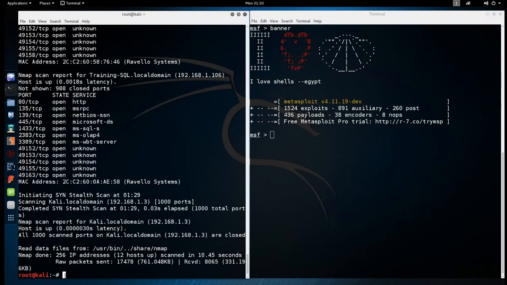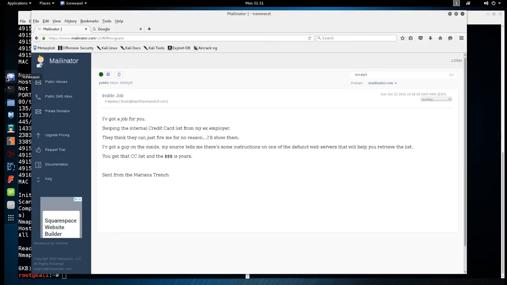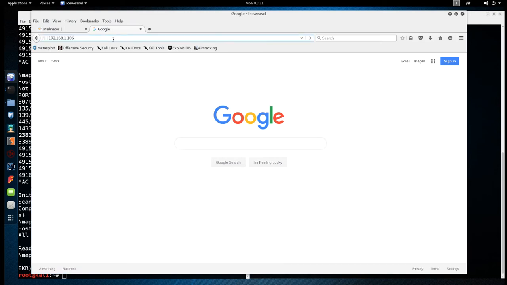Okay, so our informant said to look for a defunct web server, and we know web servers like to run on port 80. So let's look through these assets to see what assets have port 80 running. Right off the bat, we got a contender here. Got port 80 open on this fella. So 106. We are going to try this. And let's see what we get.